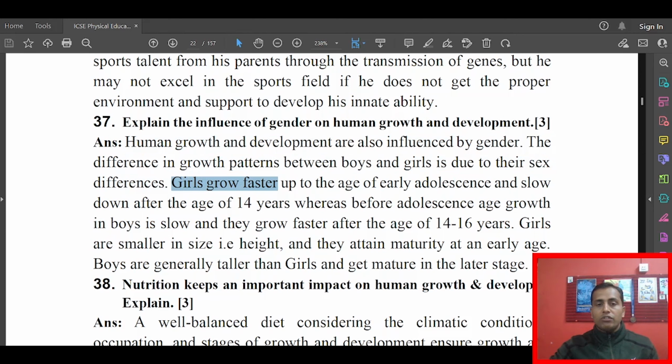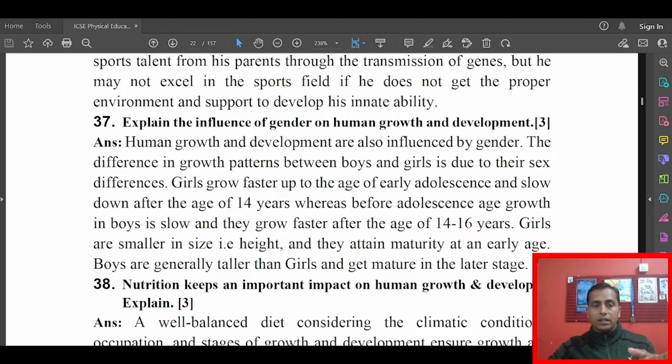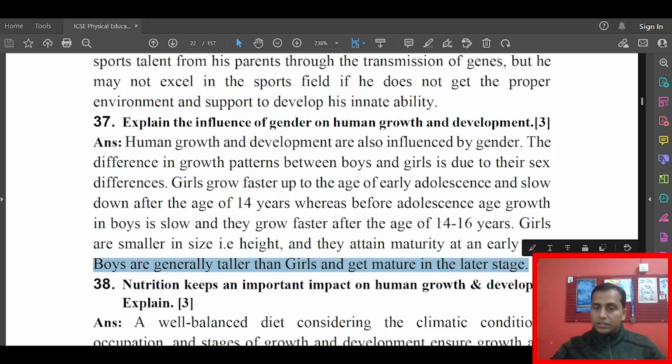Girls grow faster up to the age of early adolescence and slow down after the age of 14, whereas before adolescence the growth of the boys is slow and they grow faster after the age of 14 to 16. That is the difference. So basically you can see how gender is affecting growth and development. Girls are smaller in size and in height. They attain maturity at an early age. Boys generally are taller than girls and mature at a later stage. These are the two evident factors that we can consider in terms of gender as a factor of growth and development.